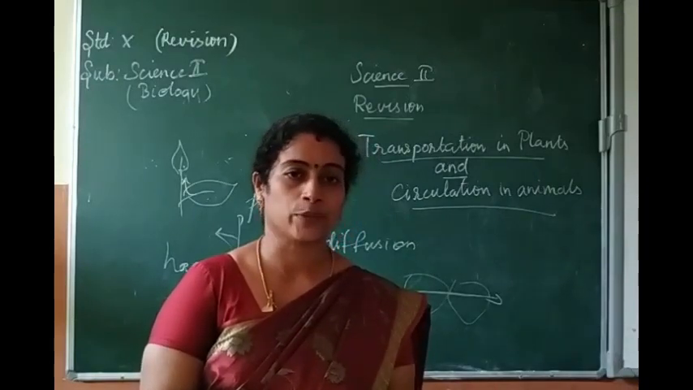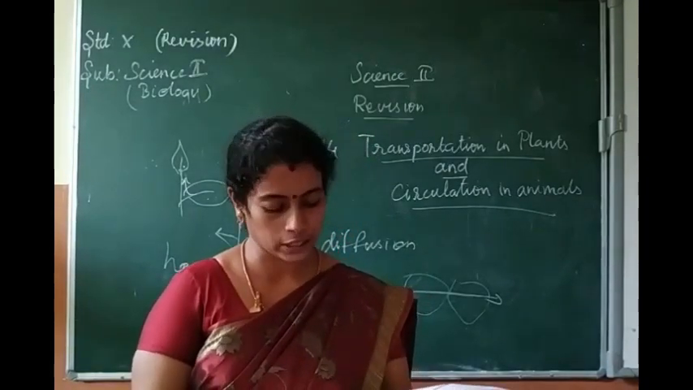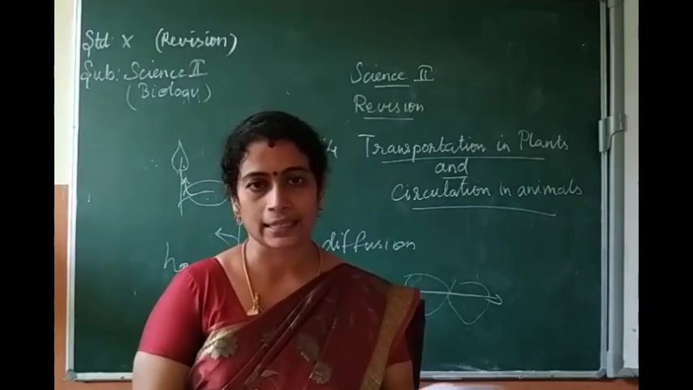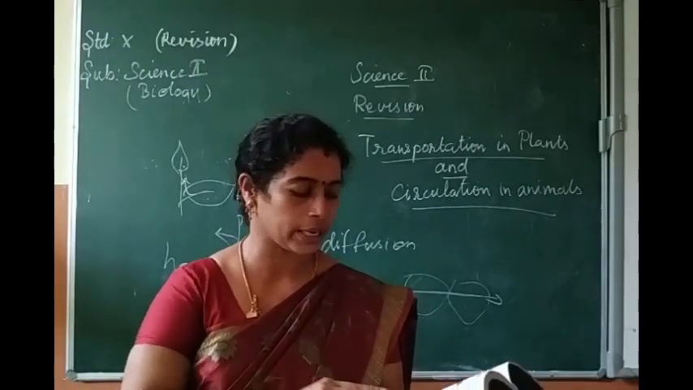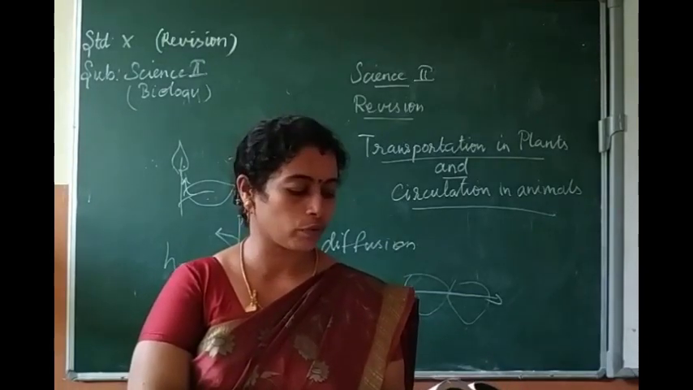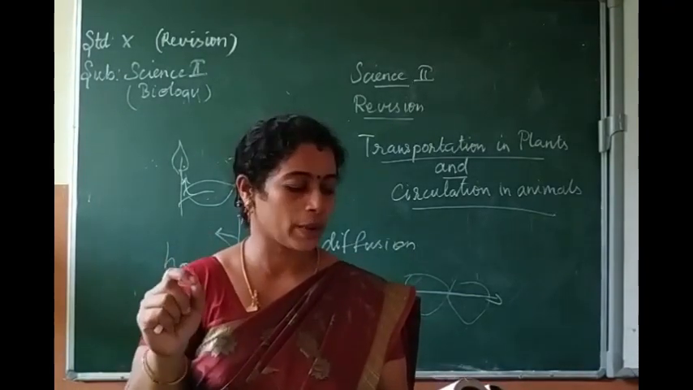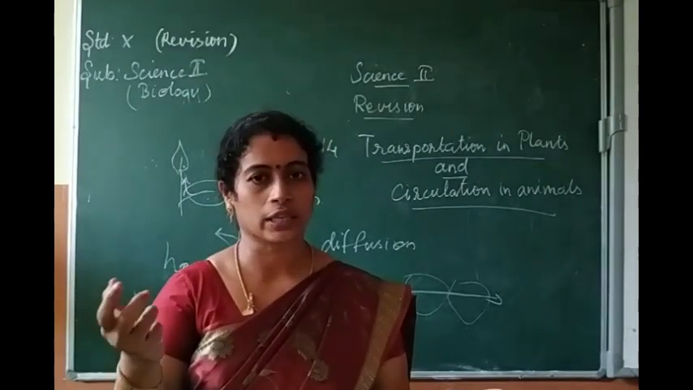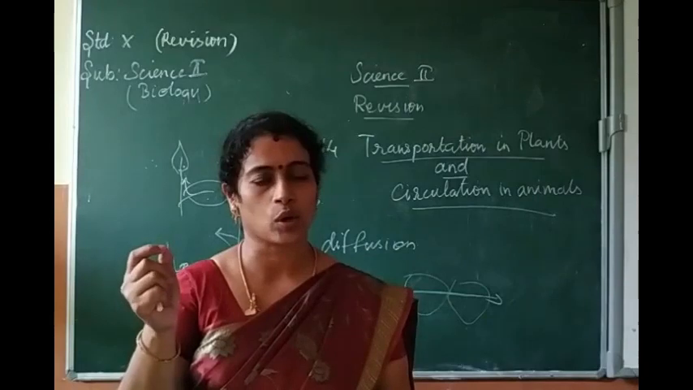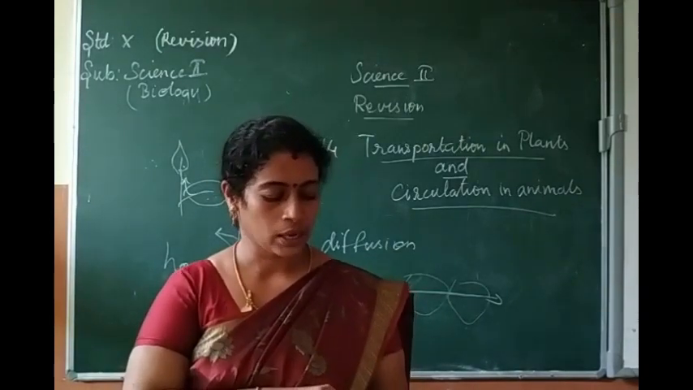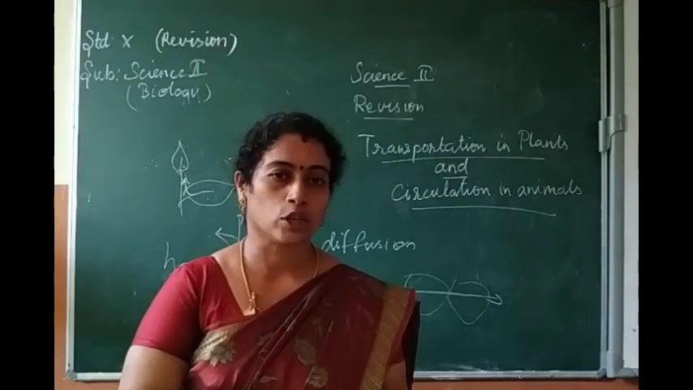Next one, what is transpiration and give its importance. Page number 202 and 203. Answer is in 202 and 203. First you have to write what is transpiration. Transpiration is the evaporation of water from plants through stomata in the leaves. Small openings in the leaves are known as stomata. That is transpiration.